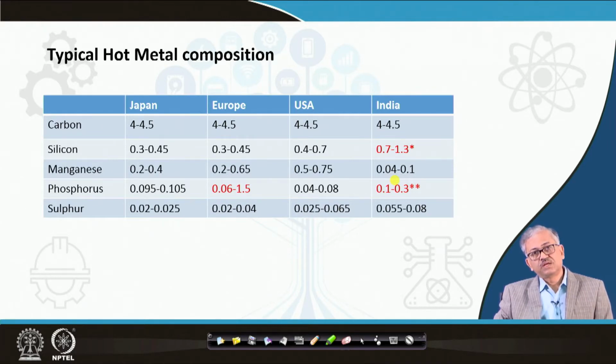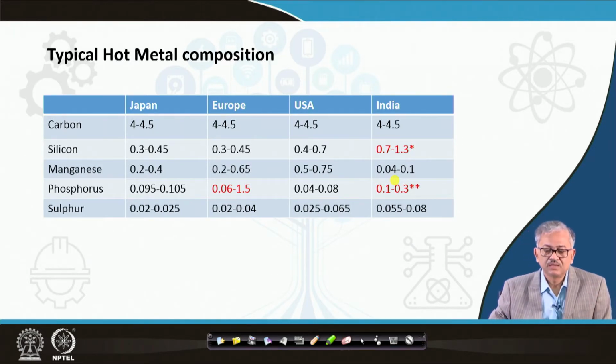Besides, we have coke ash. Coke ash is another source of silicon. Coke ash also contains a lot of silica, and we have very high ash content in coal, even in coking coal, as I said, and these account for the very high silicon in the hot metal.